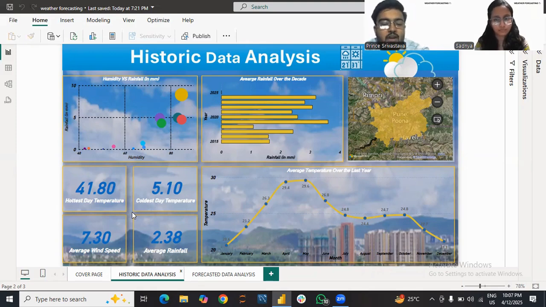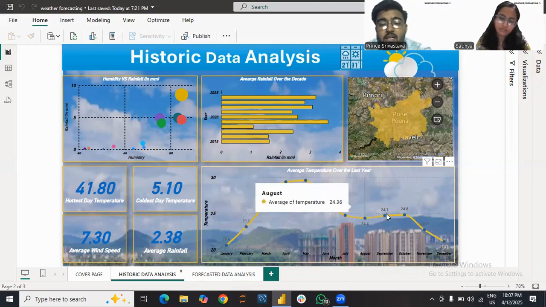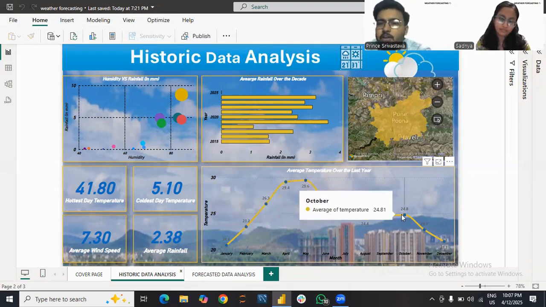We also have the average wind speed at 7.3 km per hour and rainfall at 2.38 mm. Finally, there is a line chart showing monthly average temperatures. It peaks in May and cools off towards the end of the year, typical weather for Pune.